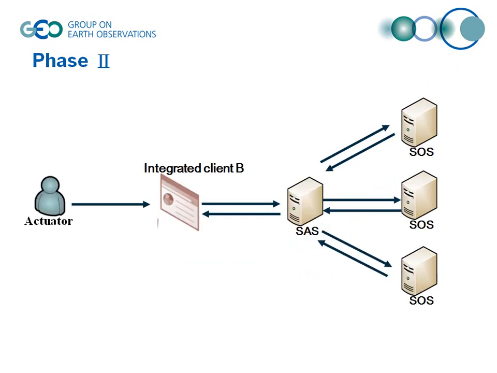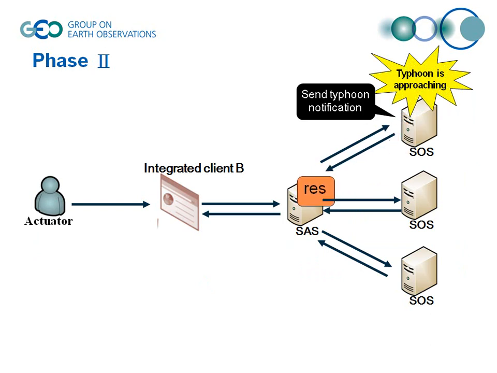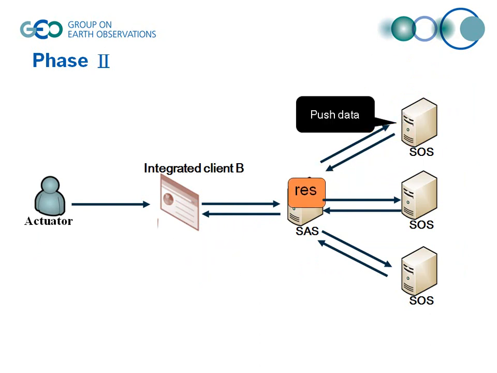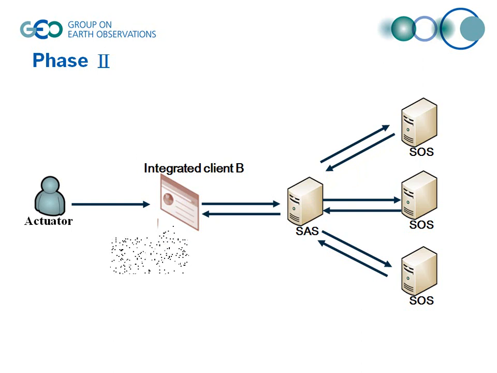When the typhoon warning is issued, the SOS for typhoon warning sends a notification to those service consumers by SAS. When integrated client B gets this notification, it will send a request to SOS for acquiring sensor data. Integrated client B receives and displays the typhoon warning. Actuator can see the latest typhoon warning by operating integrated client B.